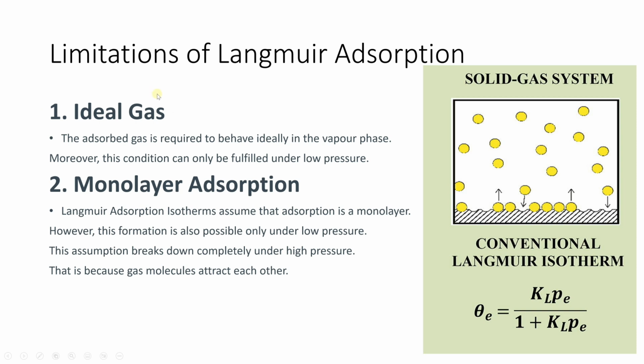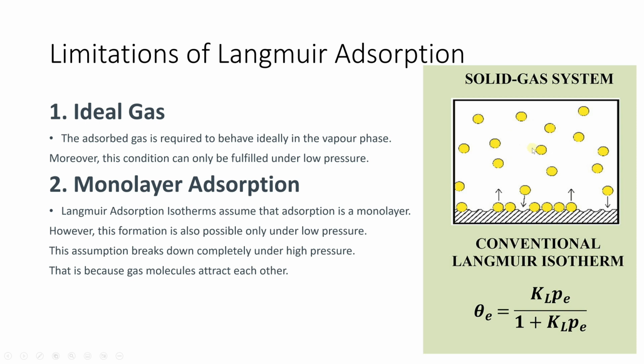While performing the calculations for Langmuir adsorption isotherm, we have to consider that our gas is an ideal gas, meaning that the adsorbed gas is required to behave ideally in the vapor phase. Consider this diagram here. This is the surface on which these gas molecules are going to be adsorbed, and the first assumption of the Langmuir adsorption isotherm is that all of these gas molecules should be ideal. The gas should behave ideally.